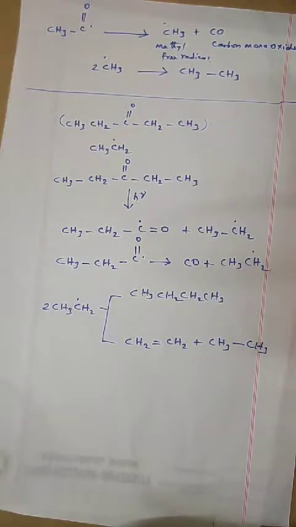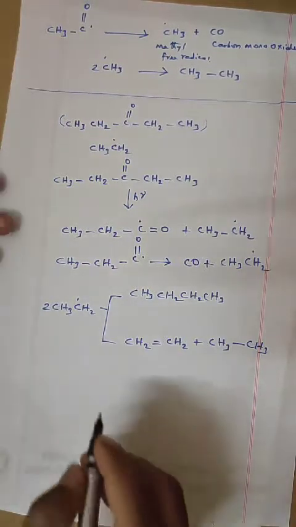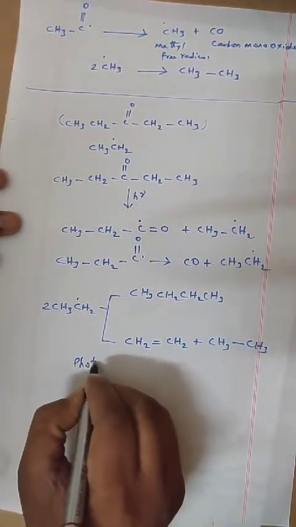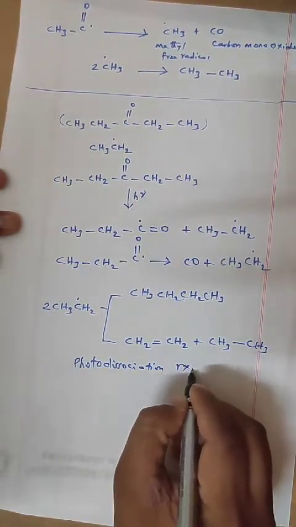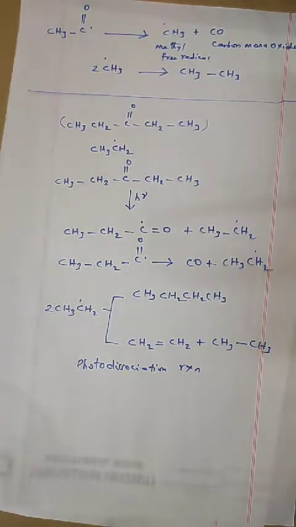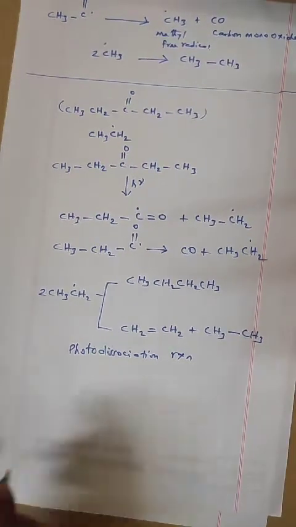In photolysis, vapors of acetone undergo photodissociation reaction with light, and the quantum yield is about 1. In fact the efficiency of a photochemical reaction is expressed in terms of quantum yield. What is quantum yield?